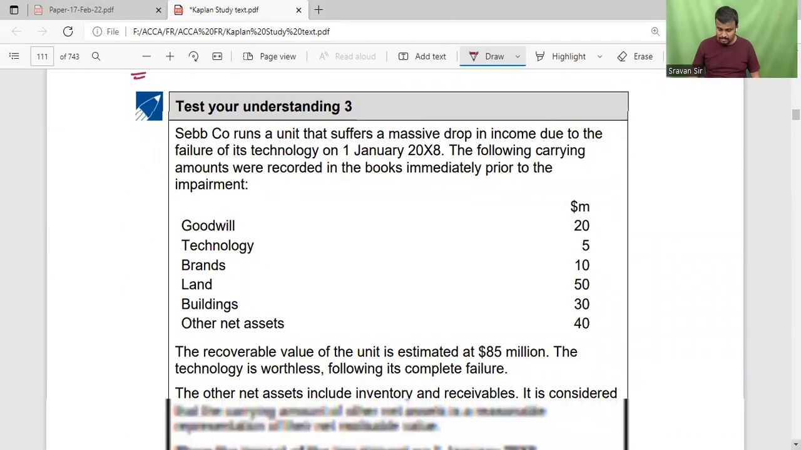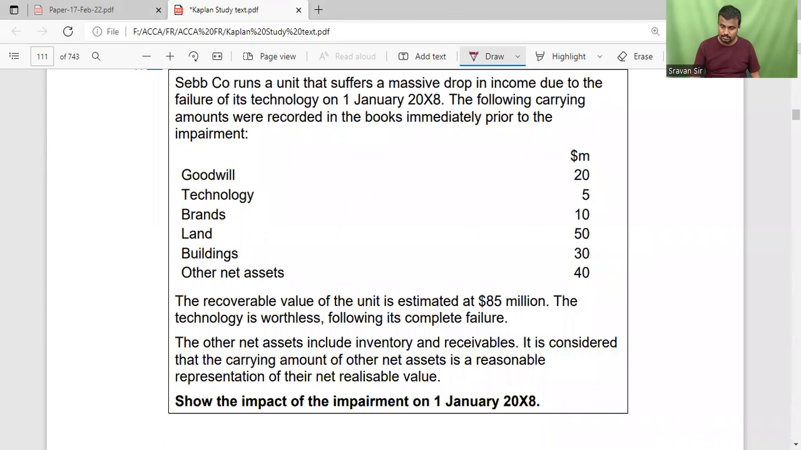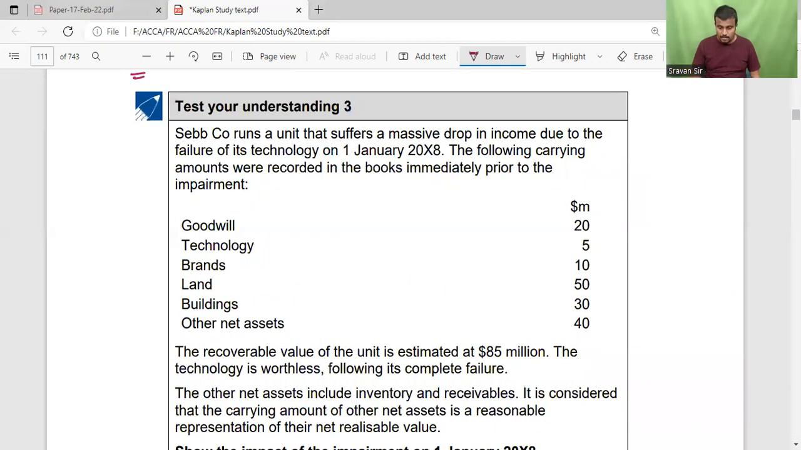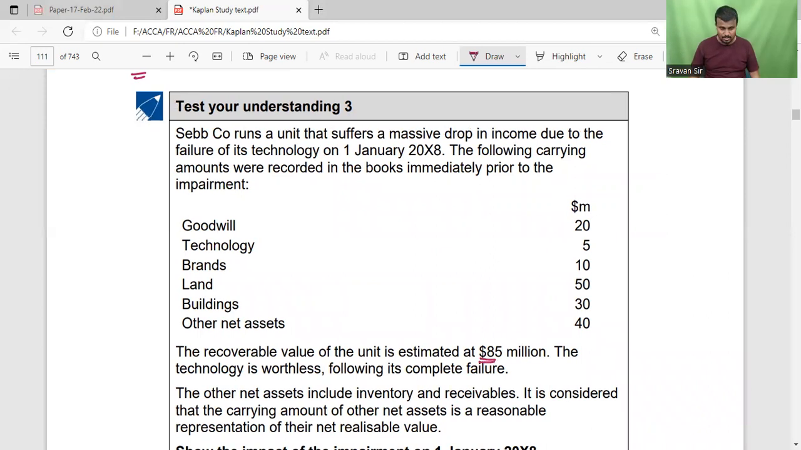So here, in this case, SEPCO runs a unit that suffers a massive drop in income due to the failure of its technology on 1st January 2008. The following carrying amounts were recorded in the books immediately prior to the impairment: goodwill, technology, brand, land, building, other net assets. Recoverable amount is 85,000. So recoverable amount is 85. Then what is the carrying amount of the total?